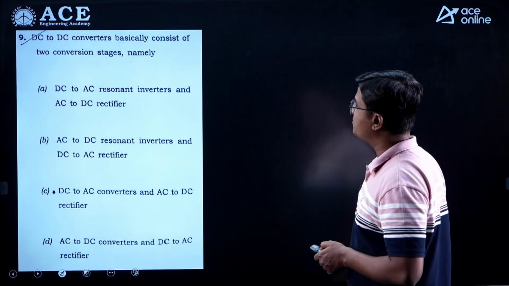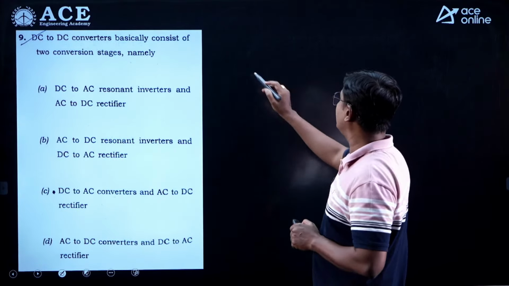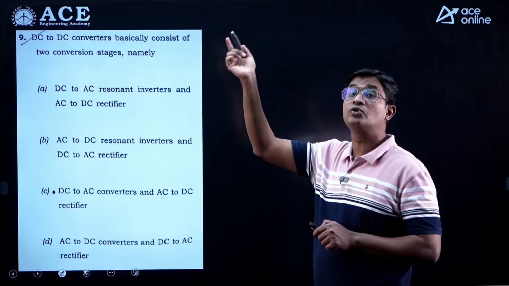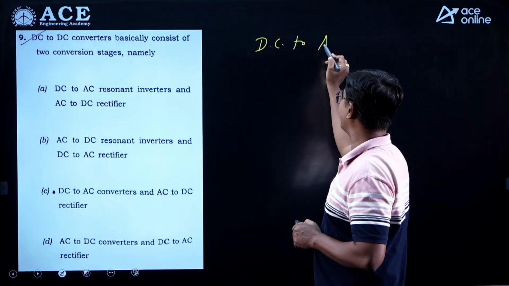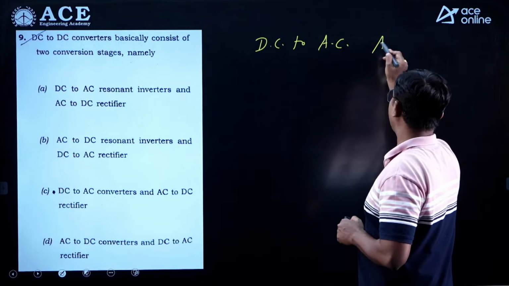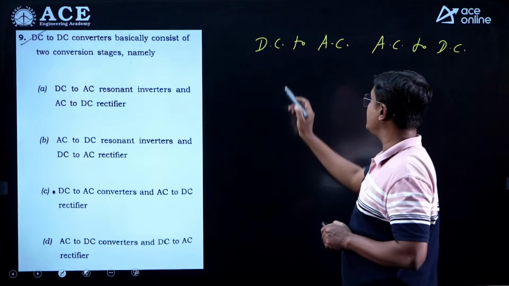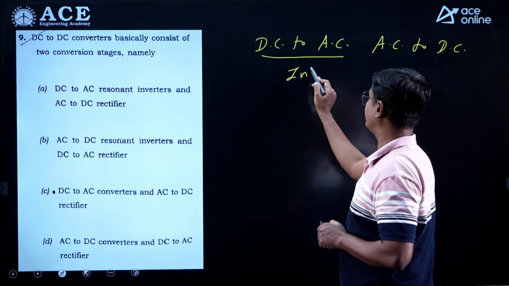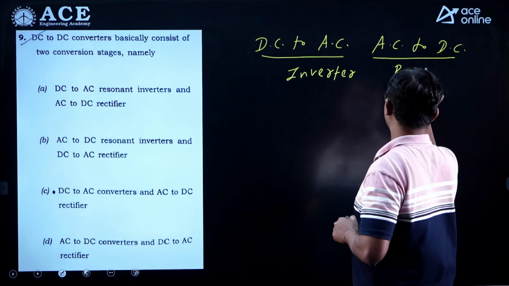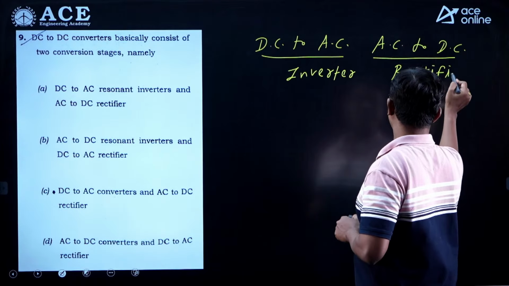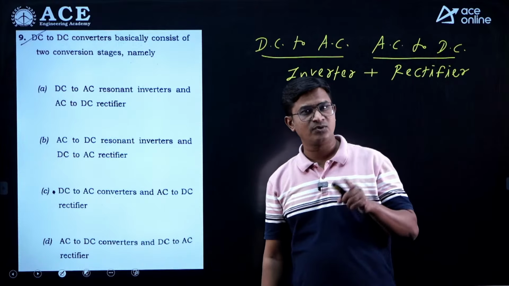DC to DC converters basically consist of two conversion stages. Now the question is, DC to DC converter but two stages, means I can convert first DC to AC and second stage is AC to DC, right. So here DC to AC means it is like an inverter and AC to DC means it is like a rectifier, means by connecting the inverter and rectifier I can convert DC to DC.